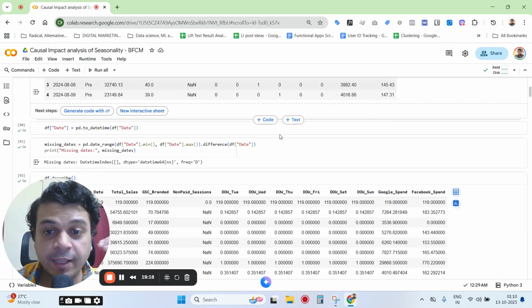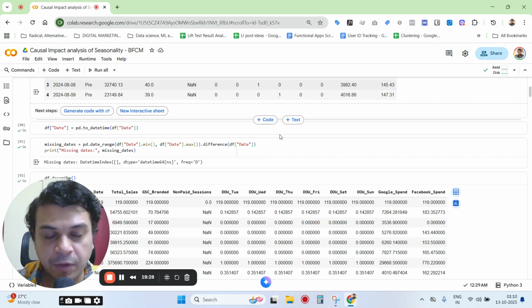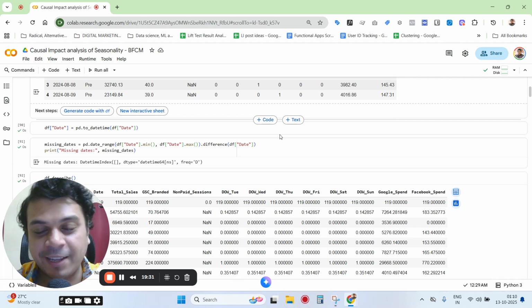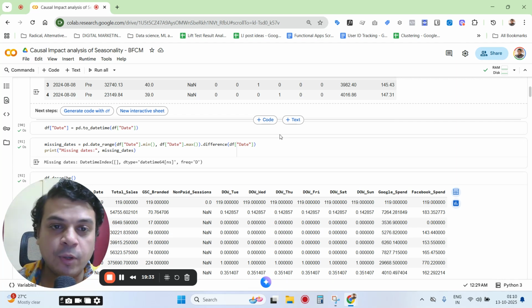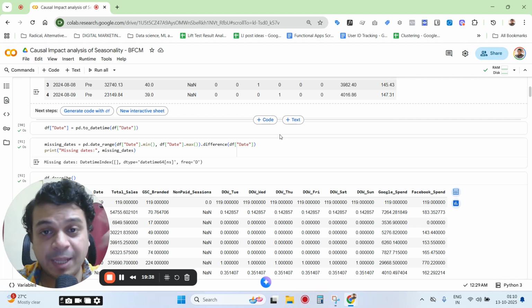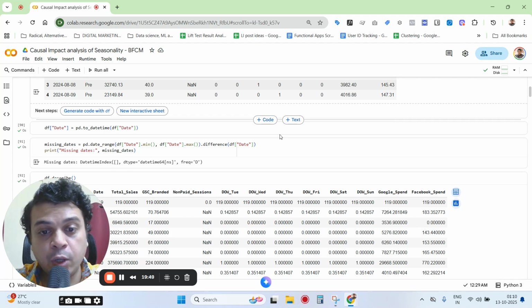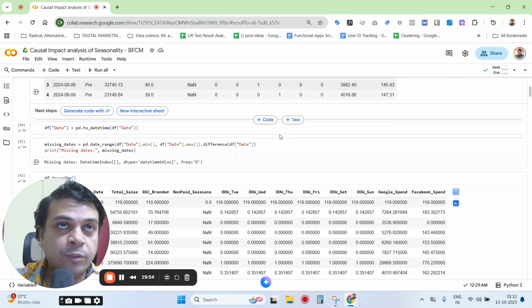Now, just to understand here, spends by different channels are usually not taken as control variables for a causal impact study. That's because the spends themselves can be impacted by the intervention, and the intervention sometimes is the spends themselves, like an increase in spend, or you create a new campaign which then also affects the spends. So usually they're not taken as control variables. In this case, of course, we're going to drop Google spend, because it's very directly related to the intervention of which we are trying to measure the impact.